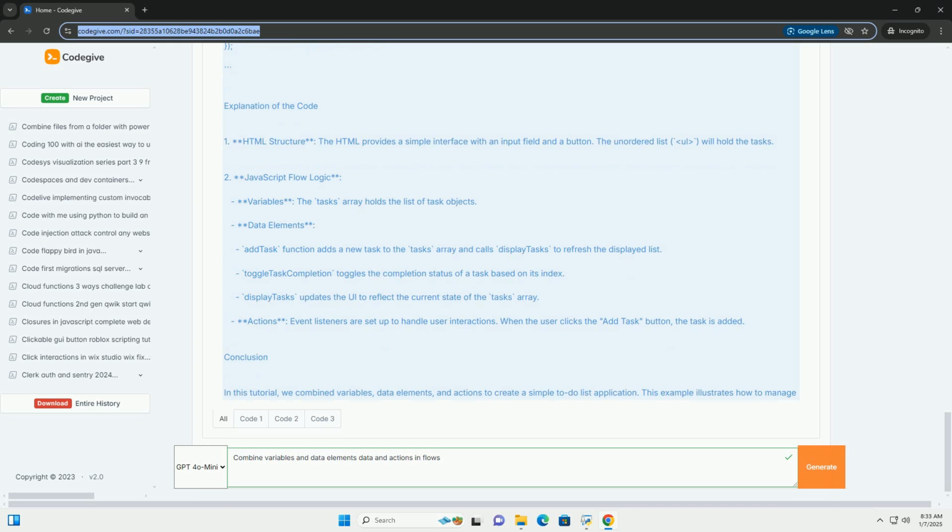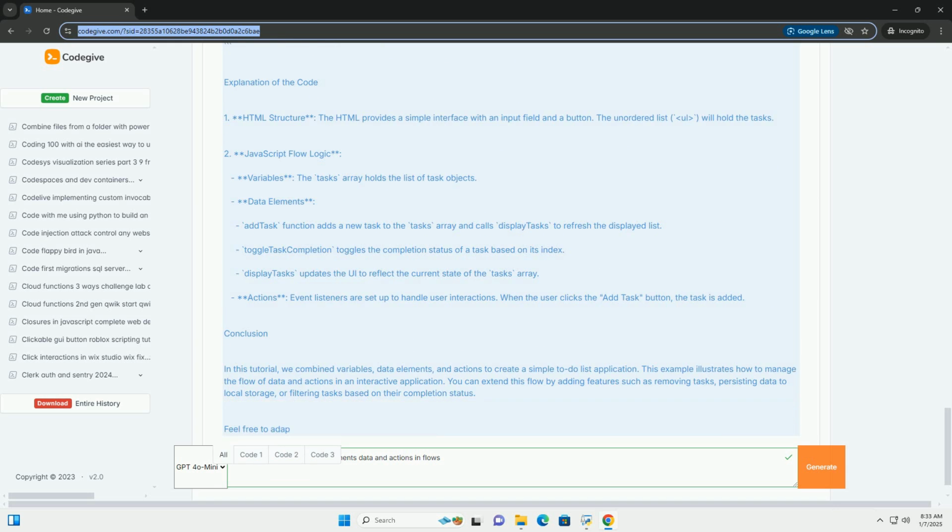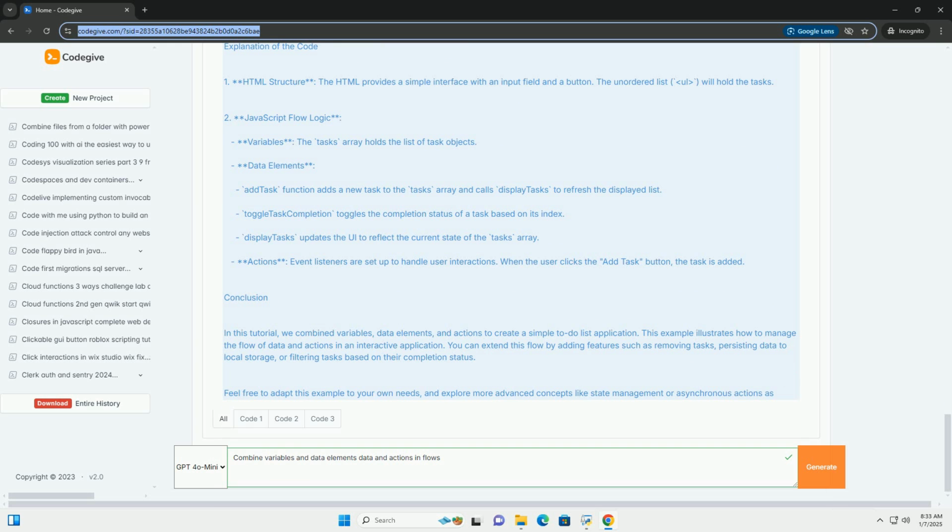3. Actions: operations or functions that are executed based on the flow logic. These can include calculations, API calls, conditional logic, or any other operations that process data elements. 4. Flows: sequences of steps that dictate how data is processed and what actions are taken. Flows can be visualized as a series of nodes where each node represents a variable, action, or decision point.